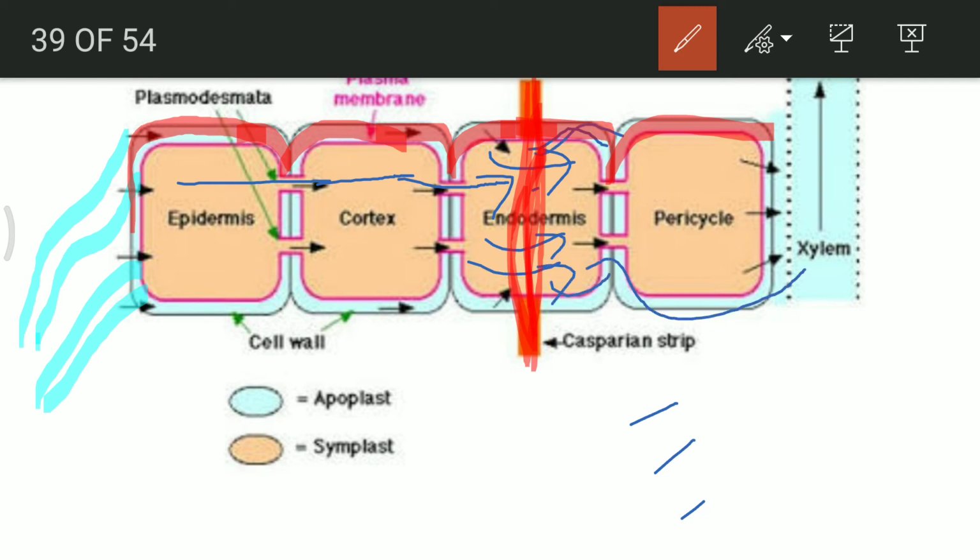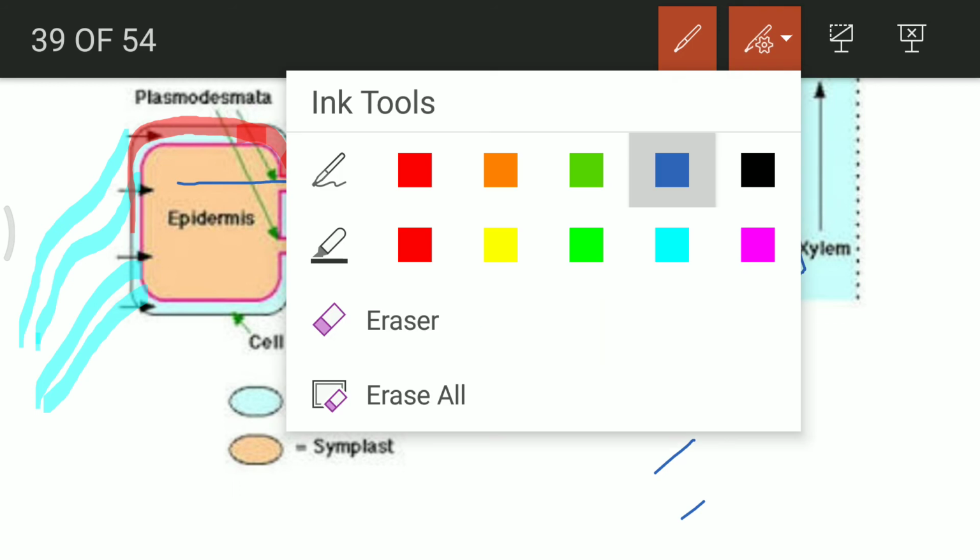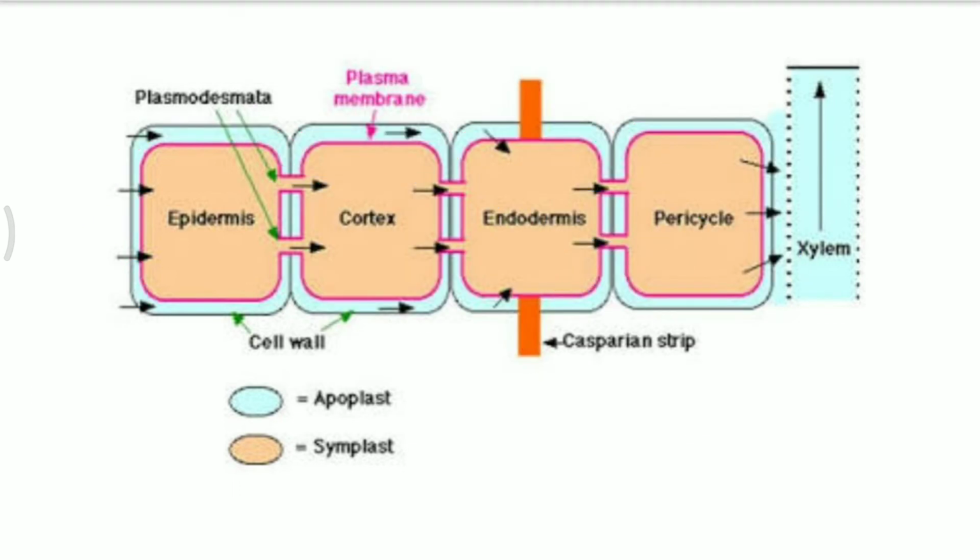Either they will go by the apoplastic pathway or they will follow again the symplastic pathway. Now which one is much more good for the plants? For the plants, both the pathways are equally important, because no matter how important the water is, or how fast it can flow by the apoplastic pathway, there will be the presence of this Casparian strip blocking the path.